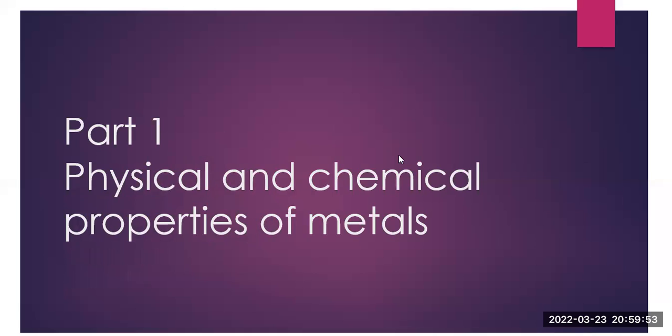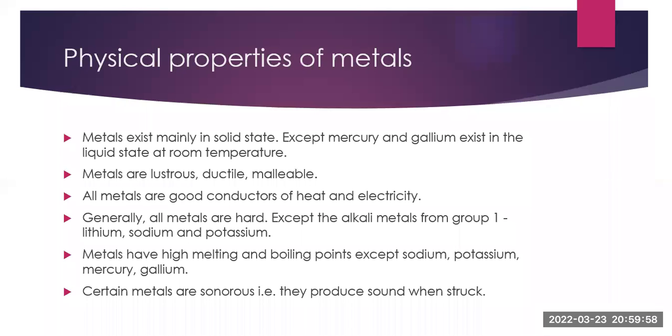The first part will cover physical and chemical properties of metals. So we start with physical properties of metals. Metals exist mainly in solid state. Again, the exception is there, that is mercury and gallium exist in the liquid state at room temperature. Metals are lustrous, ductile, and malleable. All metals are good conductors of heat and electricity. Generally, all metals are hard except the alkali metals from group 1, that is lithium, sodium, and potassium.